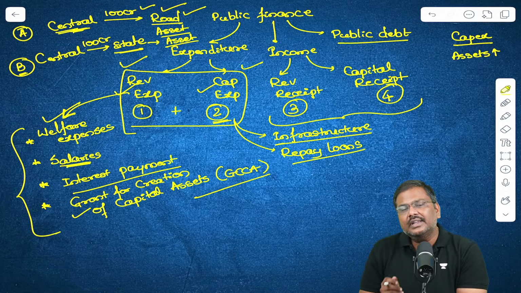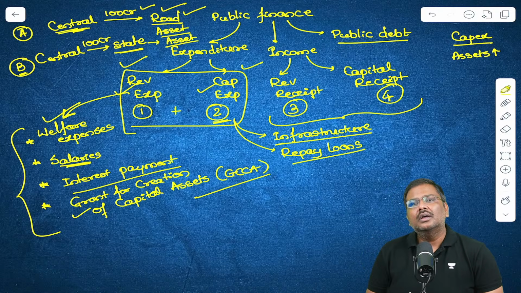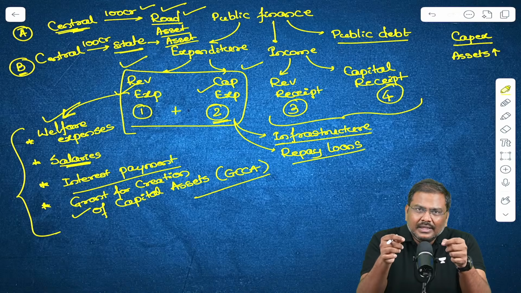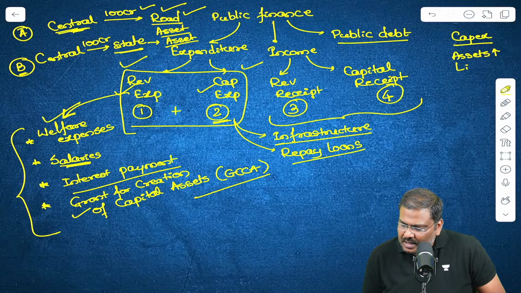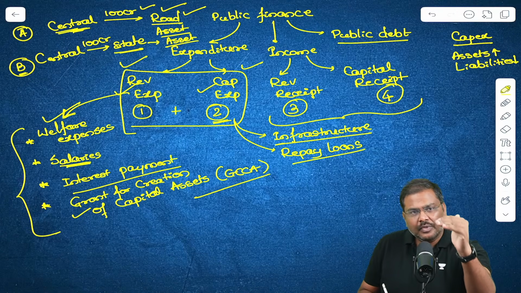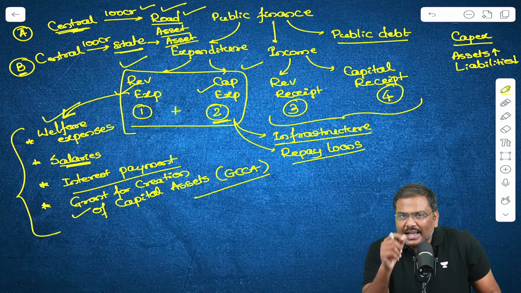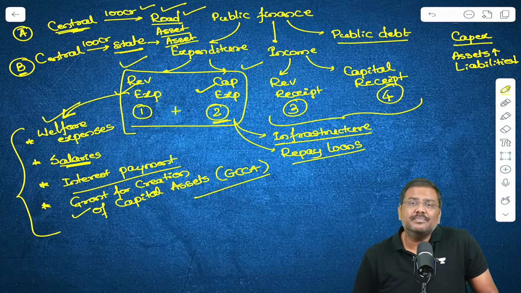In the year 2026, this loan amount will be repaid by the government. So, can I simply say now there is a decrease in liabilities of the government? There is a decrease in liabilities of the government. So, assets are increasing or liabilities are decreasing. That is the essence of capital expenditure.